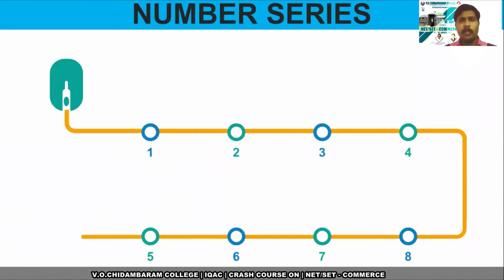So normally we need some tips to crack these types of questions. First, normally the sequences will be either arithmetic or geometric. Arithmetic progression means they have a common difference. In geometric progression, they have a common ratio.